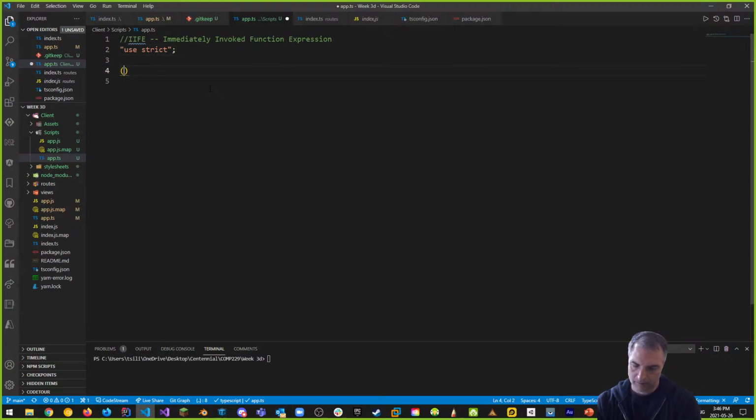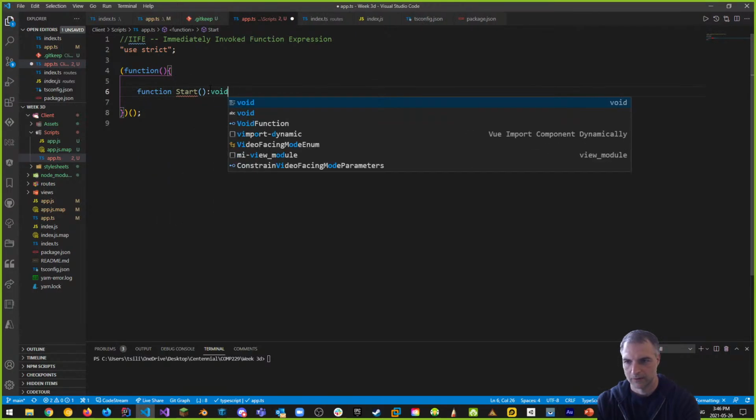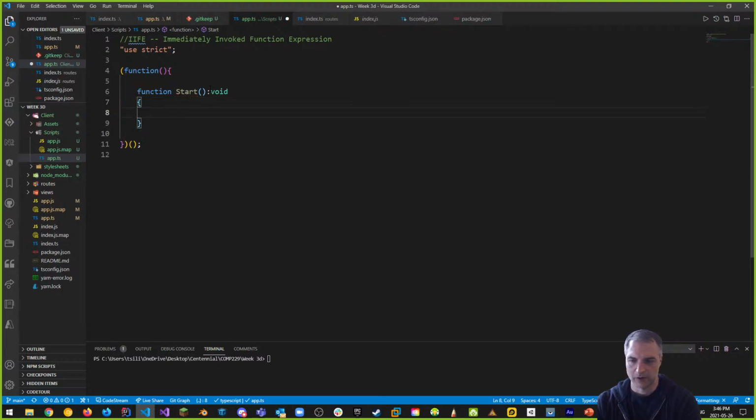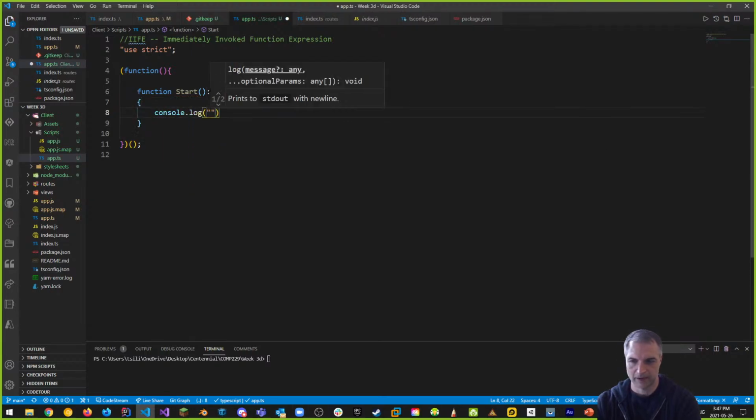And we're going to say function. Wow. If I can type today, that would be awesome. But I can't type today somehow. And inside our function, maybe we did this in the first week of class, we did a function called start. What we said was that the function start is going to do a console log that says app started.